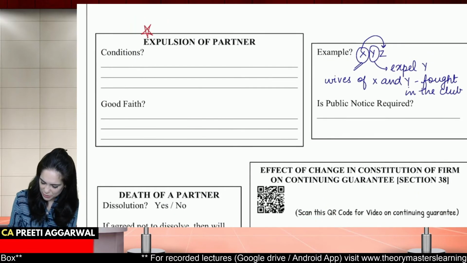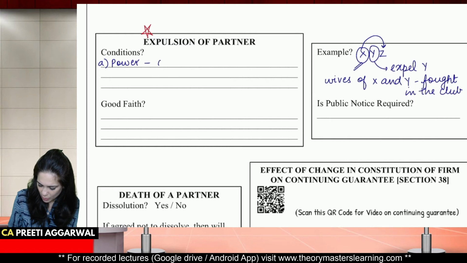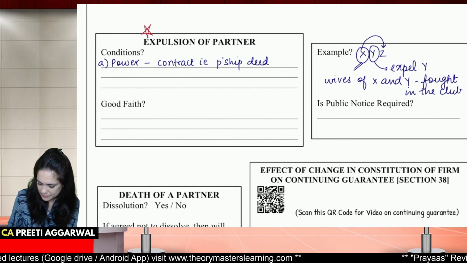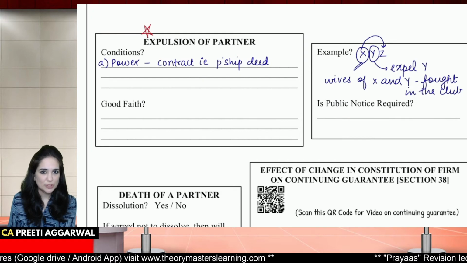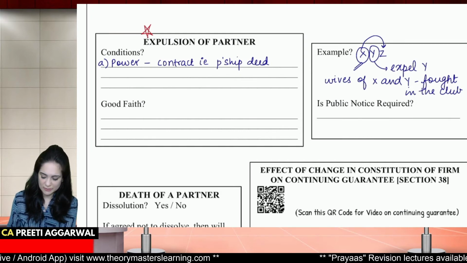The first condition is that the power must be given in the contract, that is the partnership deed. So the partnership deed should authorize you to expel a partner.